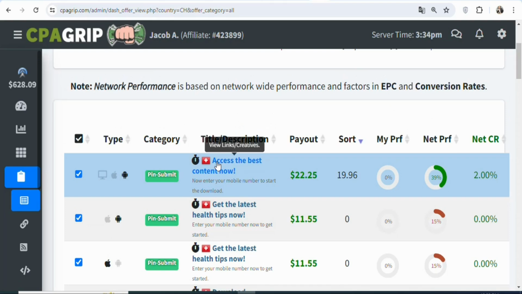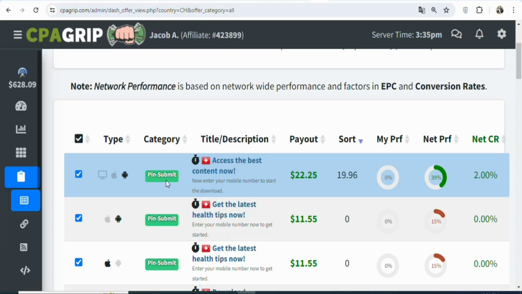The title is Access the Best Content Now. It is a gaming offer, so once you promote it, your potential visitors are required to enter a PIN code so that they can get access to the latest game, and you are going to be paid $22.25 for every lead that you get. Your potential visitors are not required to buy anything. All that they need to do is take a specific action, which is PIN submit.